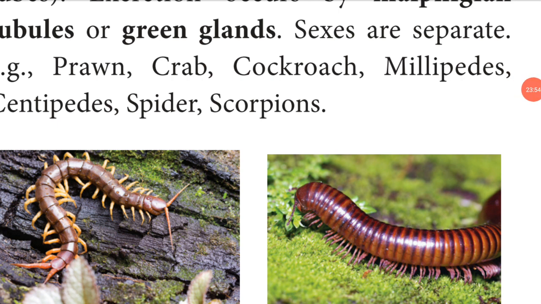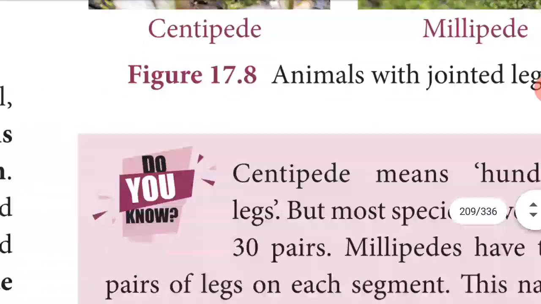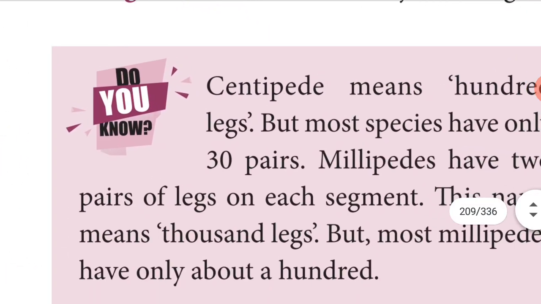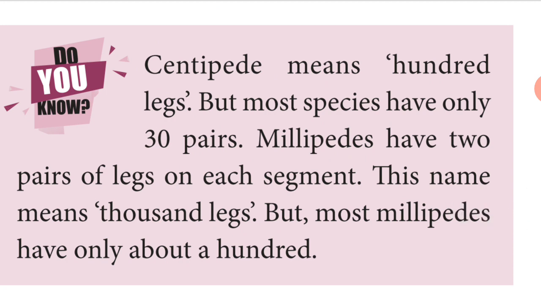So it is the largest phylum of the animal kingdom. Centipede means 100 legs. Most species have only 30 pairs. Millipedes have 2 pairs of legs on each segment. This name means 1000 legs, but most millipedes have only about 100.